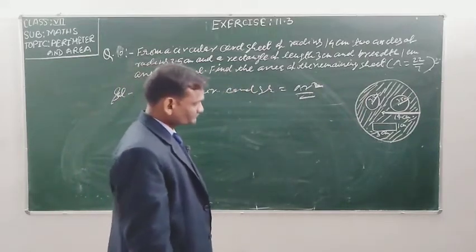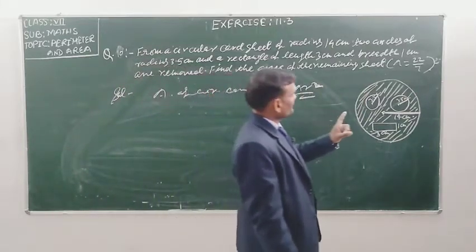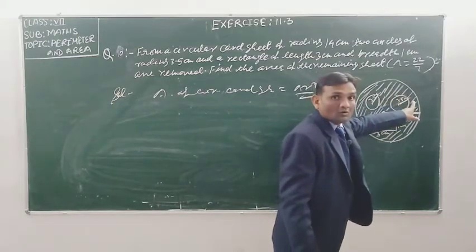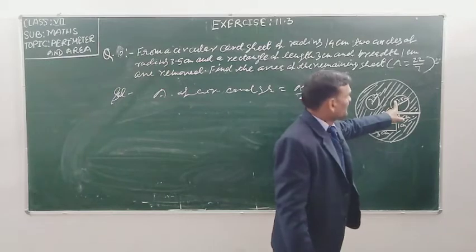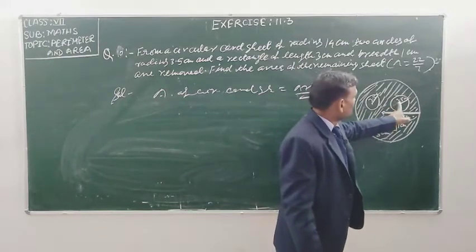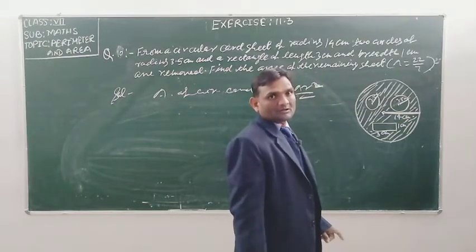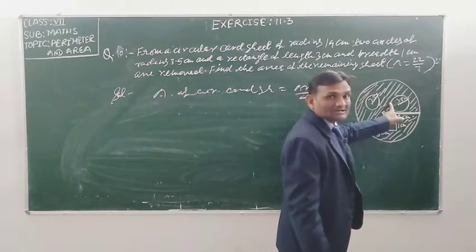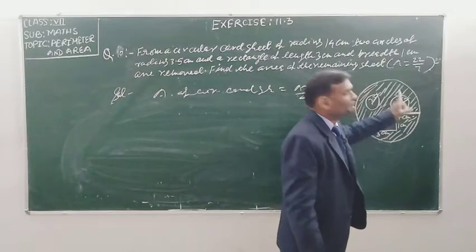After this, student, you will find the area of a circle of 3.5 centimeter radius. You will find the area of the circle of radius 3.5 centimeter.